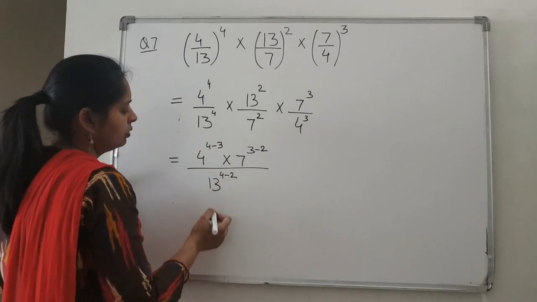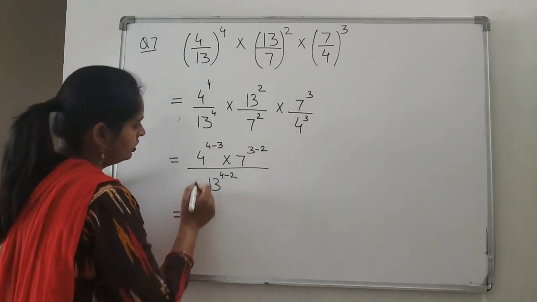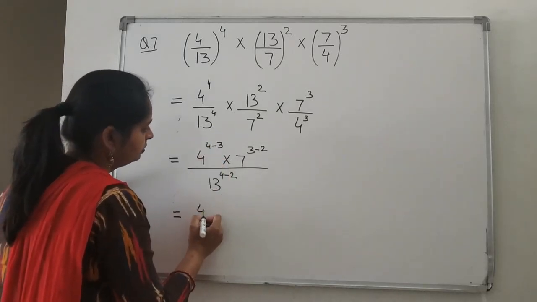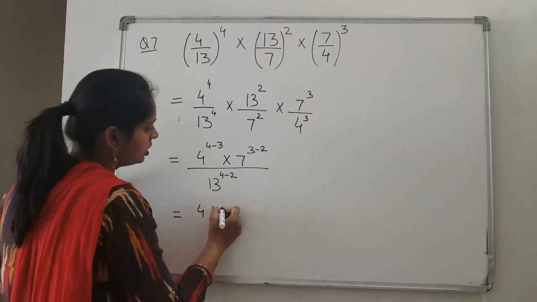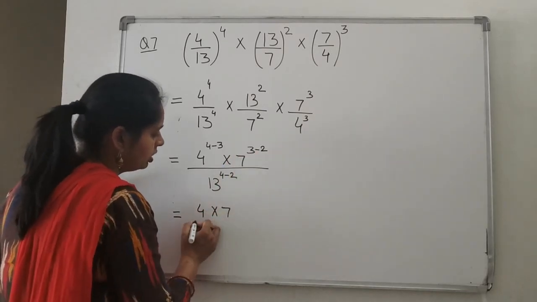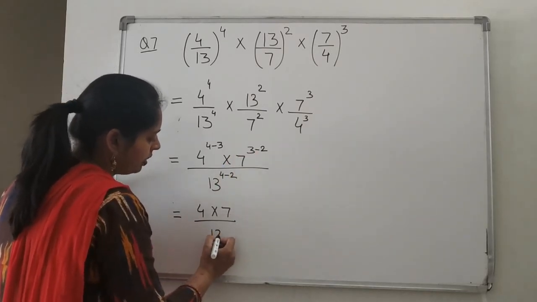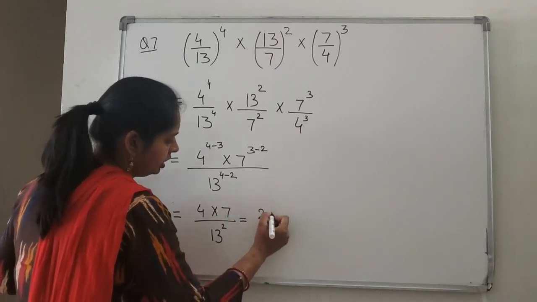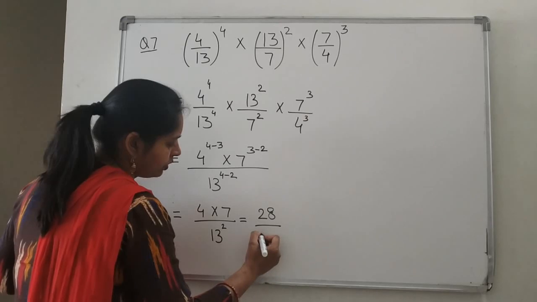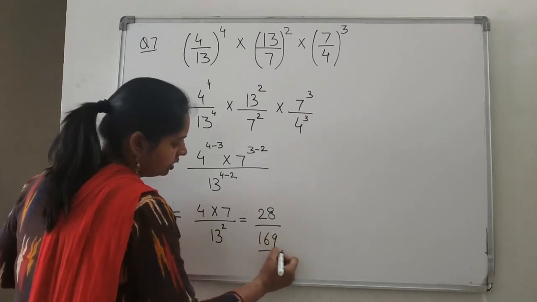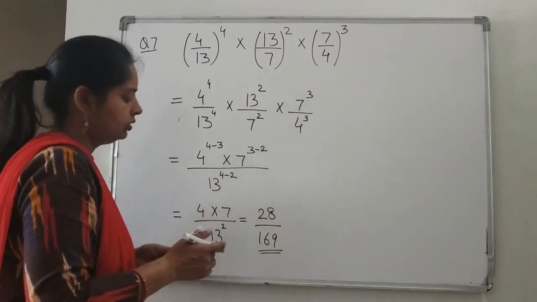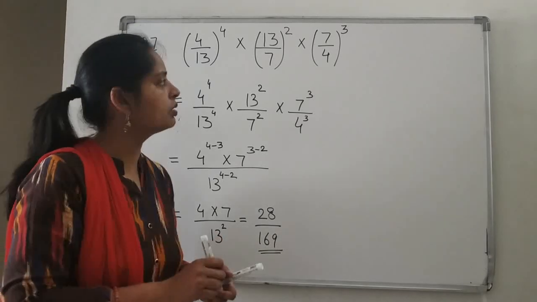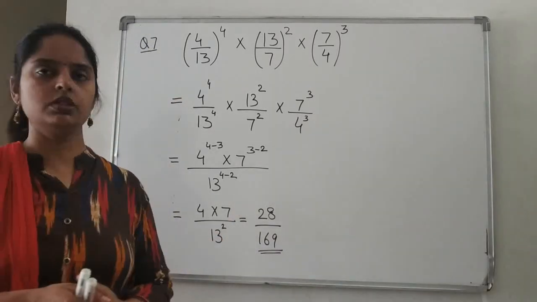We have taken it down. So, what answer do you get? 4 to the power 1 into 7 to the power 1 upon 13 to the power 2. That is 7 4s are 28 and 13 squared is how much? 169.